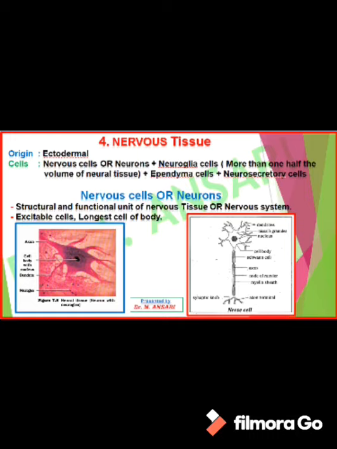On the basis of poles and number of processes, neurons are of different types: apolar neuron, unipolar neuron, bipolar neuron and multipolar neuron. In the apolar neuron, the dendron and axon, these two processes, are absent, and this type of neuron is present in hydra.